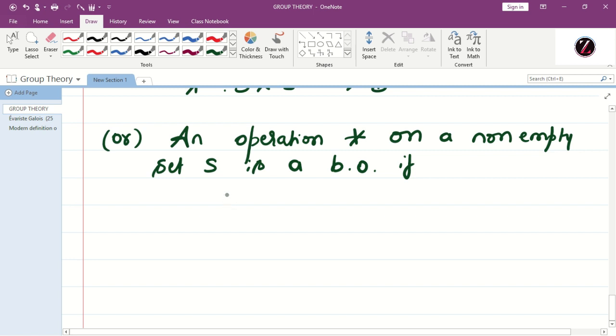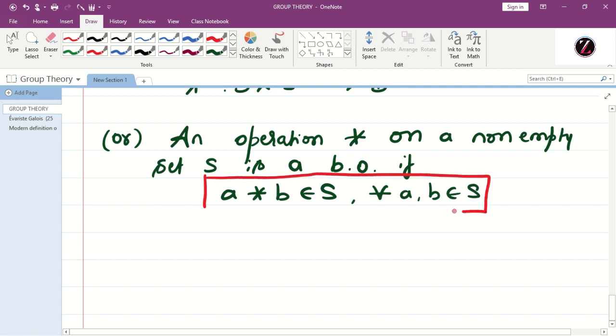What is that condition? a star b belongs to S for all a, b belongs to S. Okay, you should remember this point. We have checked this condition in the above examples. So for all a, b belongs to S, their combination, that is a star b, must be in S.